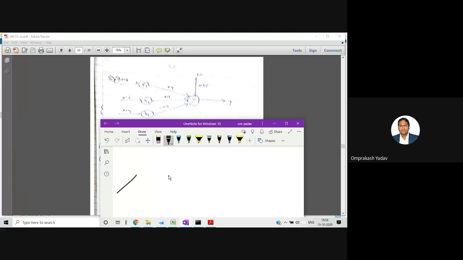So what we have to do, there are three neurons, x1, x2, x3, and input is coming to this one, and here, let's say this value is 0.8, this one is 0.6, and this one is 0.4. Then we have this y neuron. To this there is a bias. Let's say the bias is 0.3.